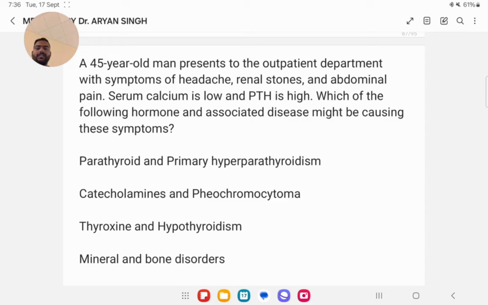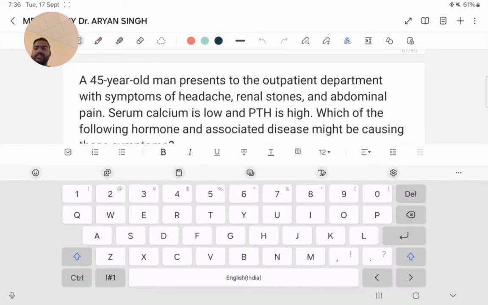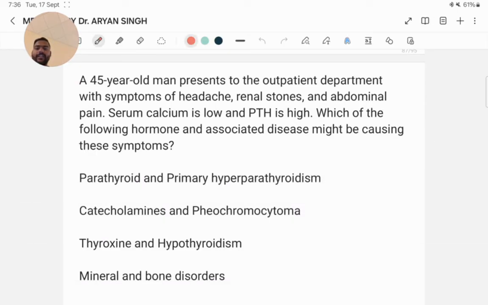A 45-year-old man presents to the OPD with symptoms of headache, renal stones and abdominal pain. Serum calcium is low and PTH is high. Which of the following hormones and associated disease might be causing these symptoms?